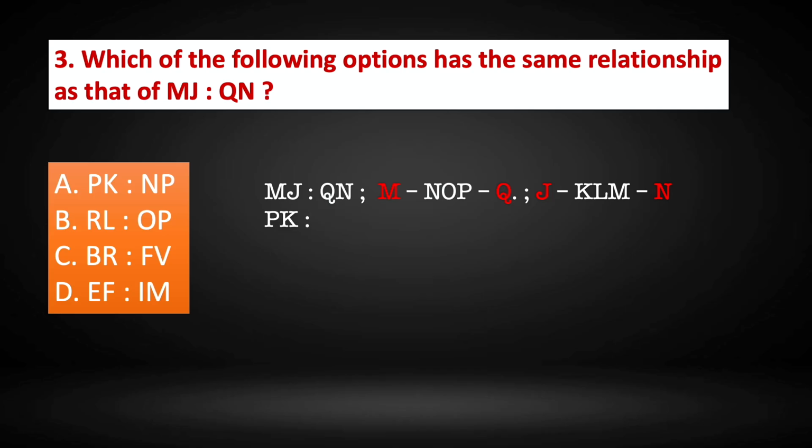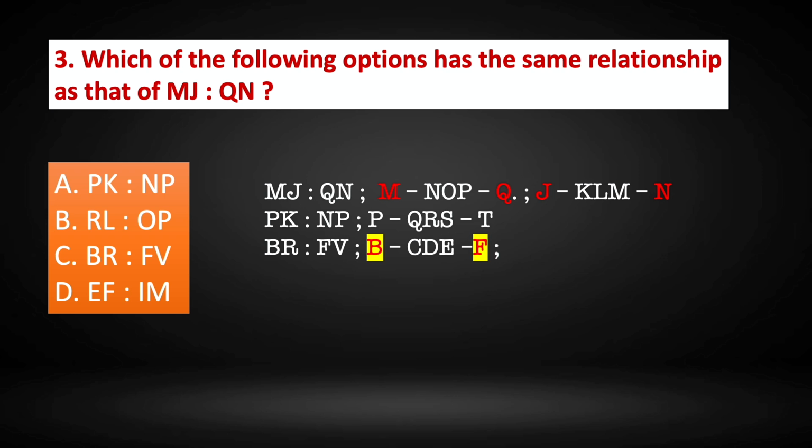Let's look at the first option, PK and NP. After P we have Q, R, S and then T. But here we have P and N, so this option is not right. It does not have the same relationship as that of MJ is to QN. Let's look at the option B. RL is to OP. That also does not have the same relationship.